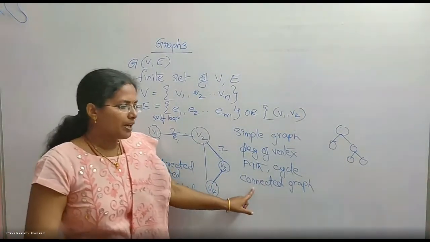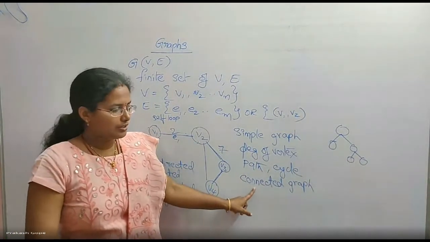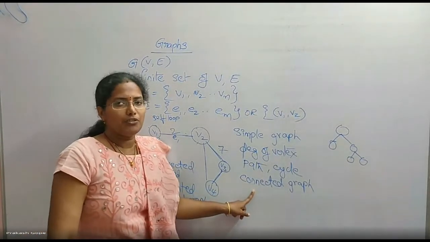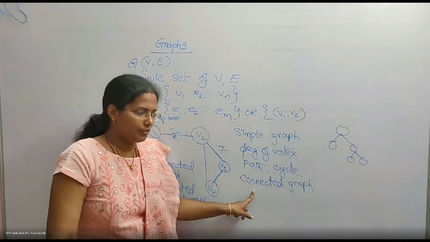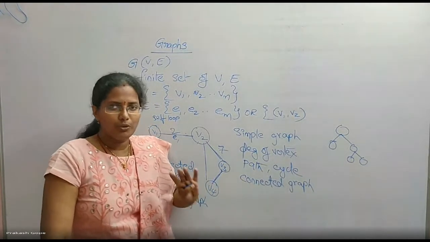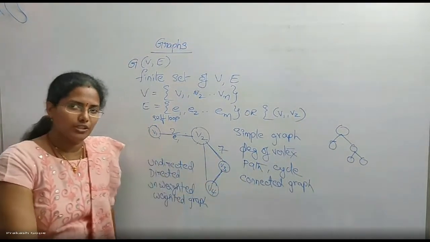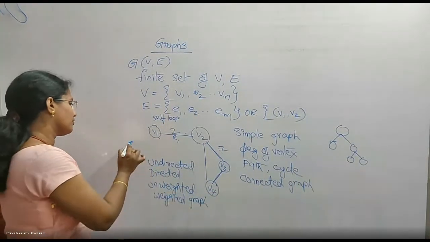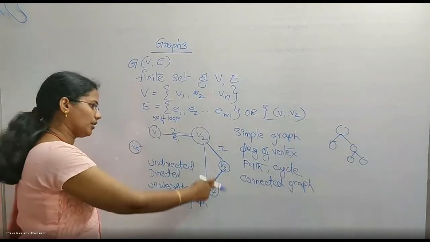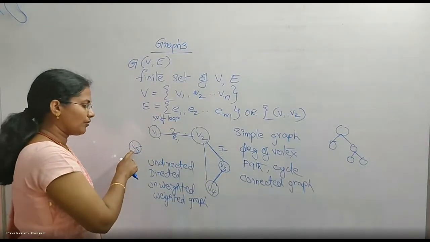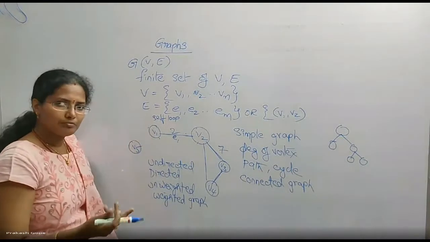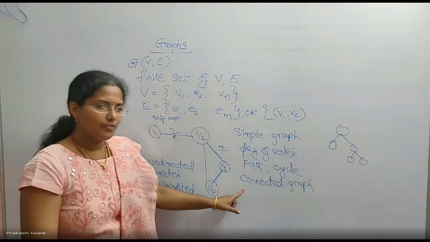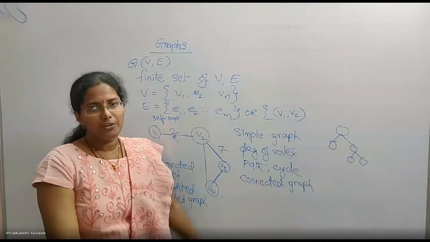So there should be a path between every pair of vertices. There need not be an edge between every pair of vertices. Only there should be a path. I should be able to travel from one vertex to another vertex. That is called a connected graph. This is a disconnected graph. I cannot travel from V5 to V2, not possible, or V5 to V1. In a connected graph, there should be a path between every pair of vertices.